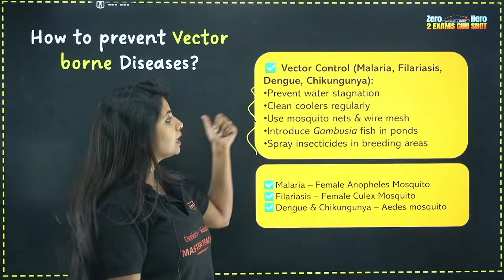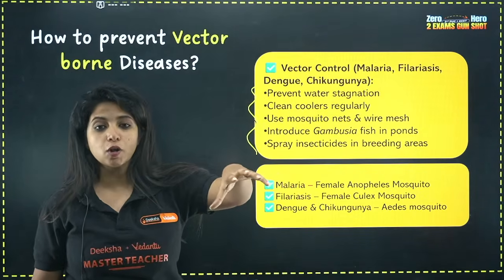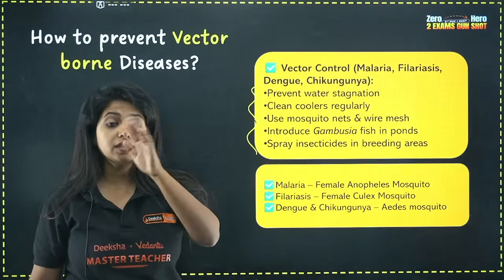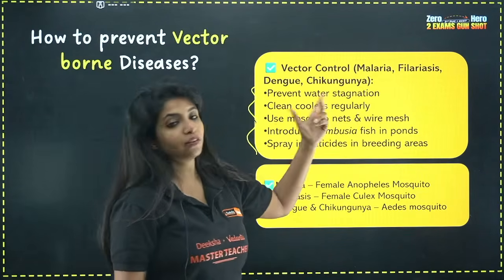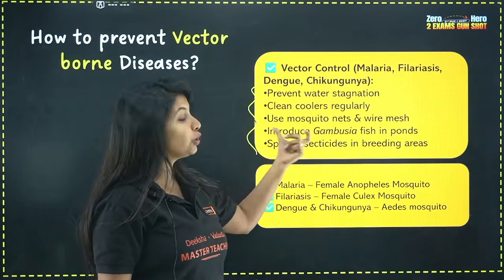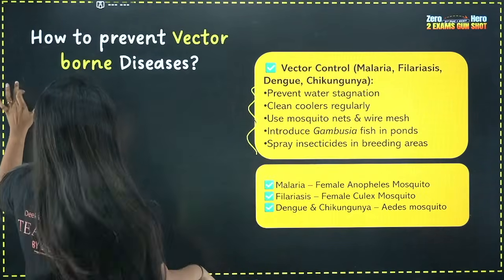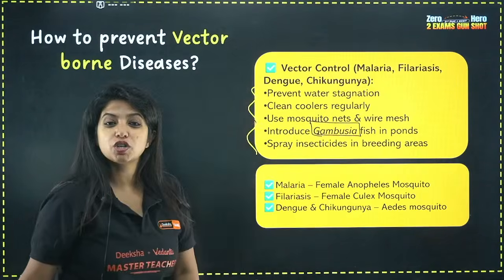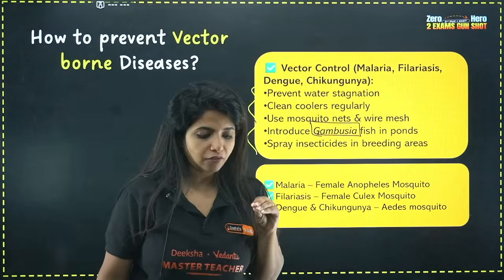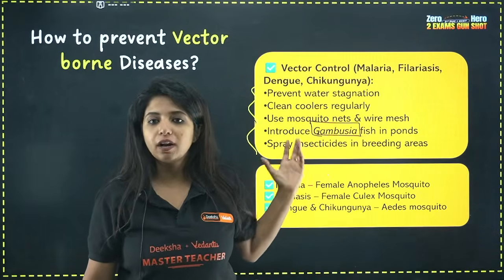Second thing, clean the coolers regularly, because coolers are also a place where you put water, and this water is stagnant water. Again, a mosquito can lay its eggs out there. Use mosquito nets and wire mesh. The fourth one is to introduce Gambusia fish. Now this is super important. Gambusia fish feeds on the mosquito larvae. It eats the mosquito larvae, which is why that can be super helpful.